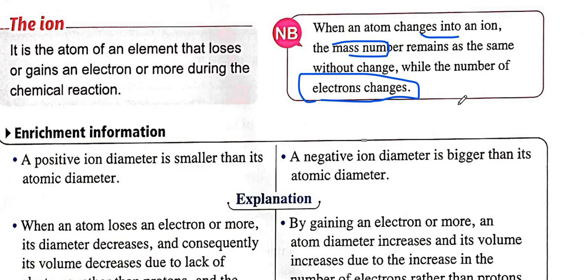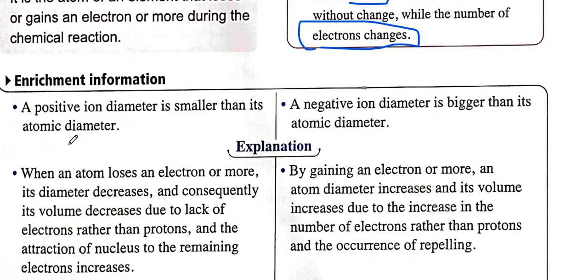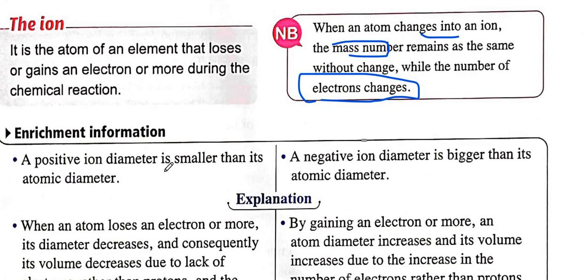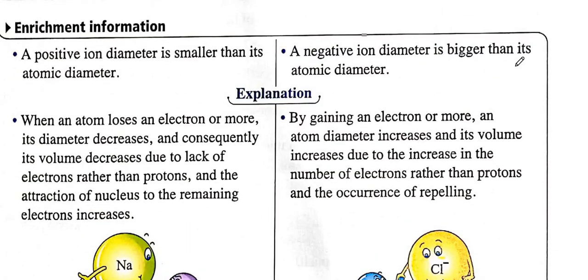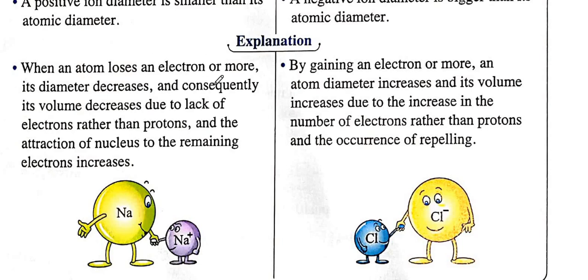Increase in the case of non-metal, and decrease in the case of metal. Positive ion diameter is smaller than the atomic diameter. Negative ion diameter is bigger than its atomic diameter. So when an atom loses an electron or more, its diameter decreases, and consequently its volume decreases, due to the lack of electrons relative to protons, and the attraction between the nucleus and the remaining electrons increases.